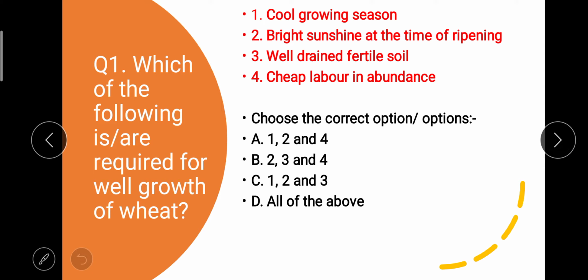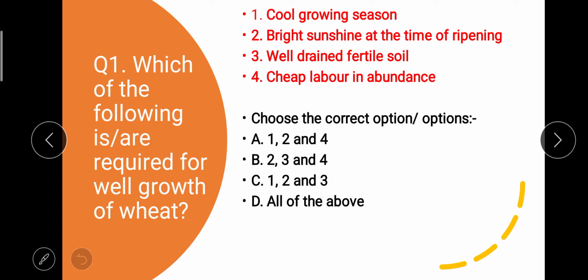First question, which of the following is or are required for good growth of wheat? Here we have four statements. First, cool growing season. Second, bright sunshine at the time of ripening. Third, well drained fertile soil. And fourth, cheap labor in abundance. Out of these four, which statements are correct in relation to wheat cultivation? That we need to find out.